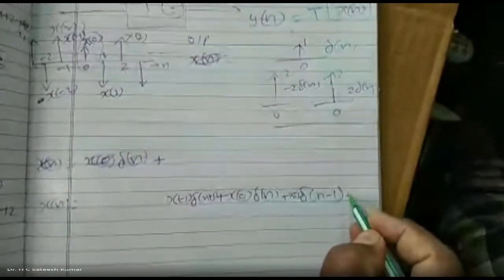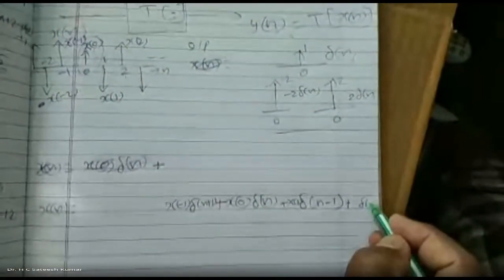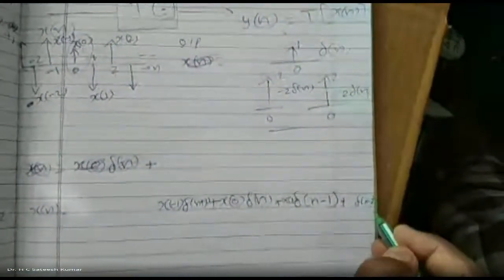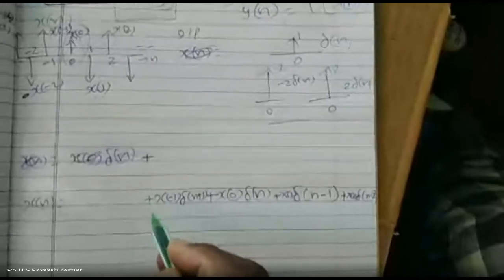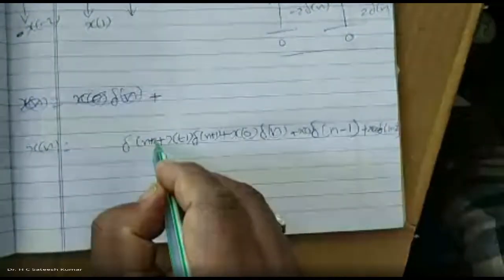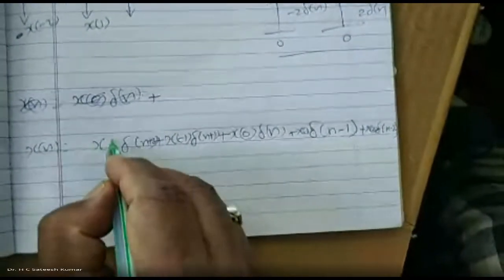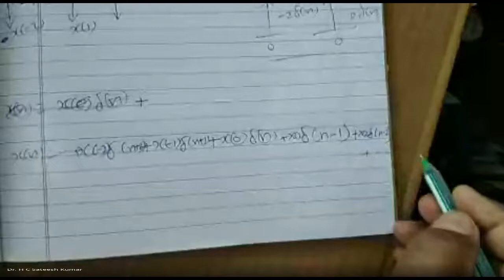Delta function at 2 is delta of n minus 2, with amplitude x of 2. Similarly, the delta function at -2 is delta of n plus 2, with amplitude x of -2. Plus so on.